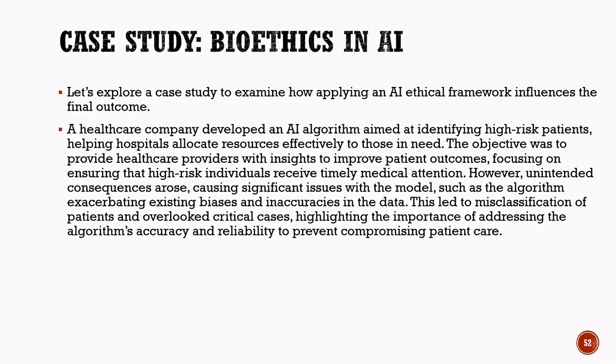This created serious concerns regarding patient safety, fairness, and reliability of the AI system. The case study highlights the importance of ethical principles in AI development, especially in healthcare. It shows that AI systems must be carefully tested, monitored, and evaluated to ensure accuracy, fairness, and responsible decision-making.